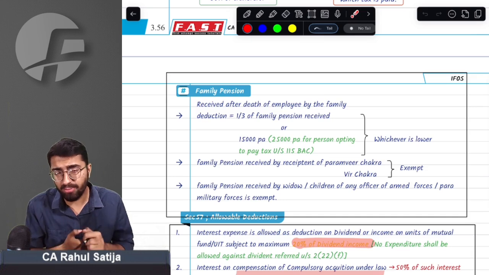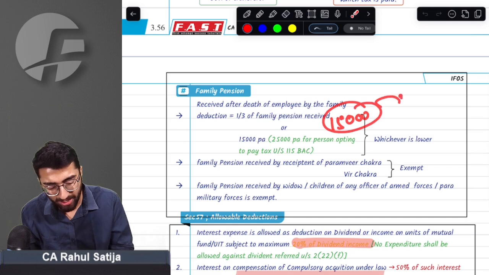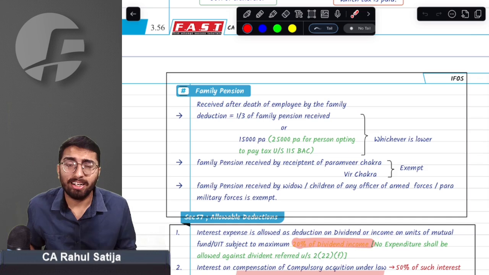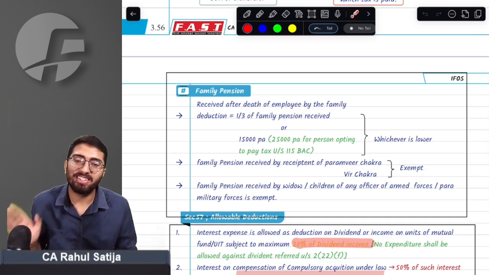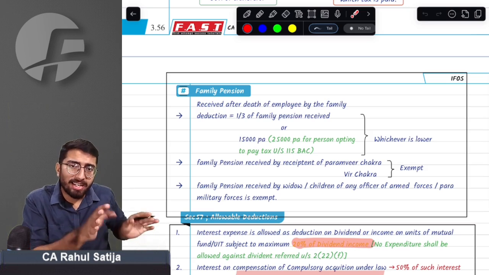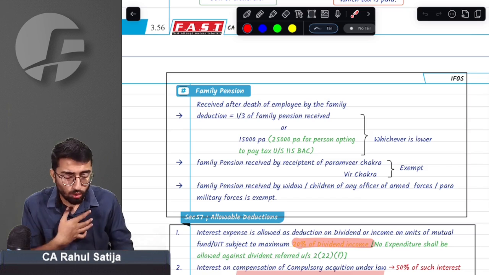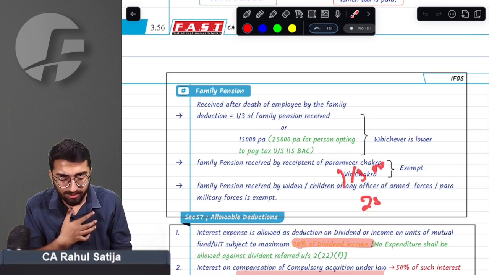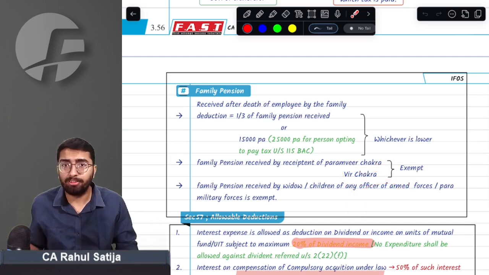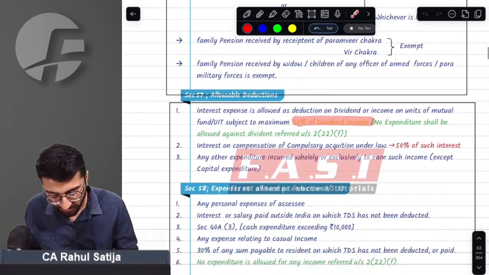Via the Finance Act 2024, the government changed this limit of 15,000 to 25,000, but only for assessees opting for section 115BAC. What it says is, if any assessee opts for 115BAC, then if he receives any kind of family pension, he will be allowed a deduction amounting to 1/3 of the family pension or 25,000. That means this 25,000 limit is only applicable for those opting for 115BAC. Minor amendment, not much relevant, but yet.